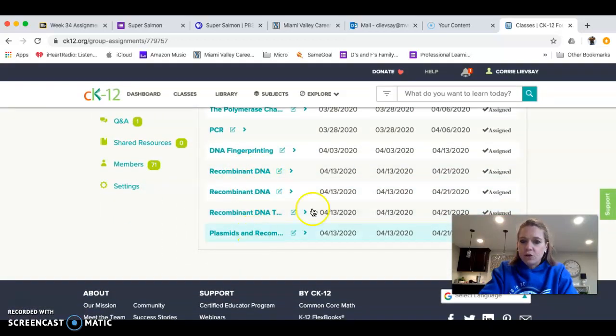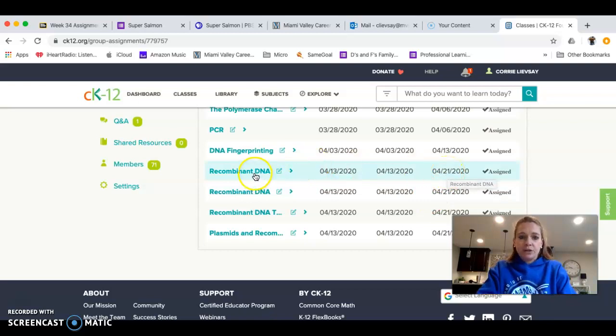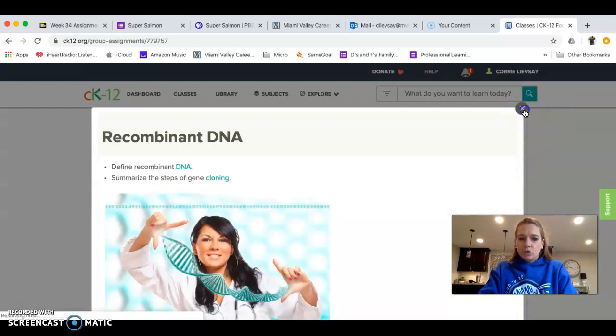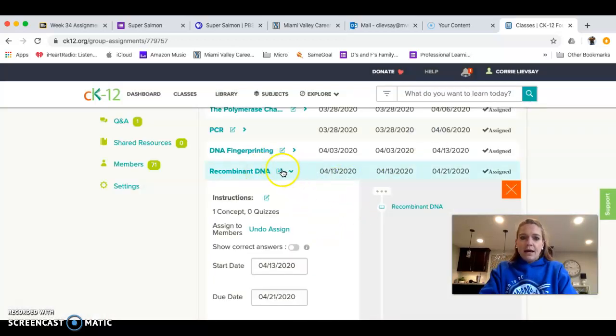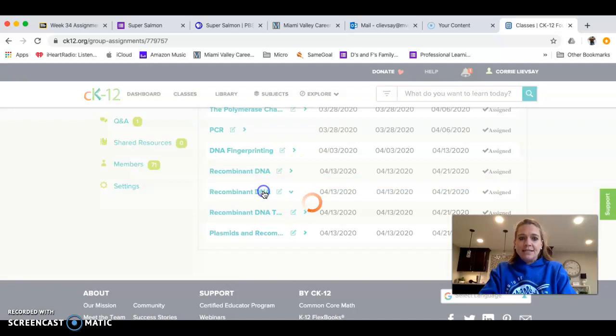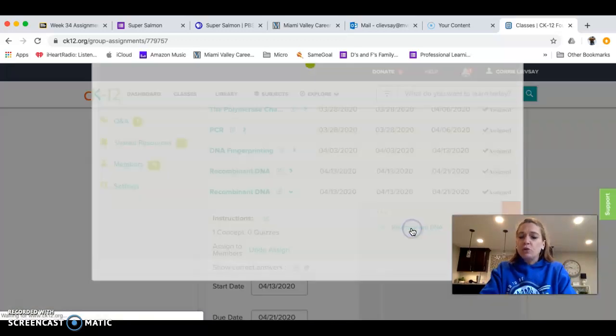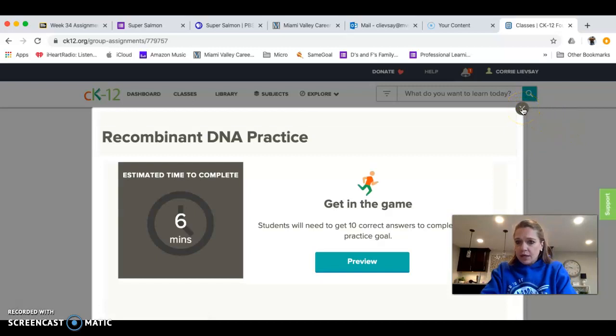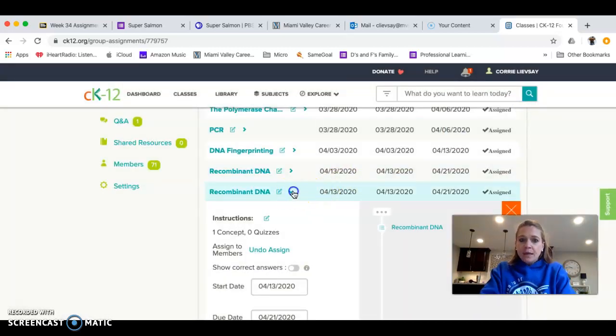Here are the 4 that you're going to do. You'll see that they were assigned today, and that they'll be due on the 21st. So you will click this, click here, and you'll read through that. There is an adaptive practice that you will do. You will be graded on this. So take it as many times as you want to get the grade you want.